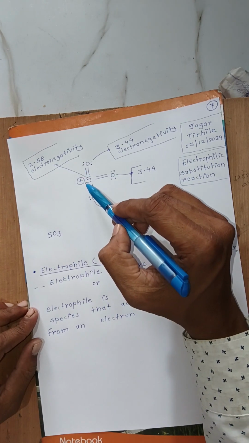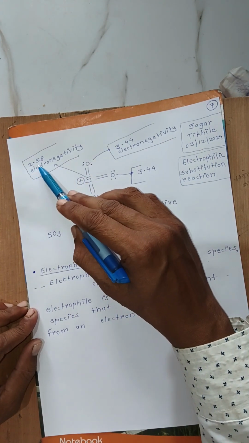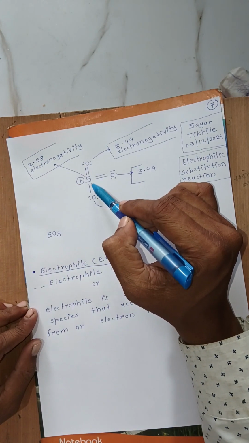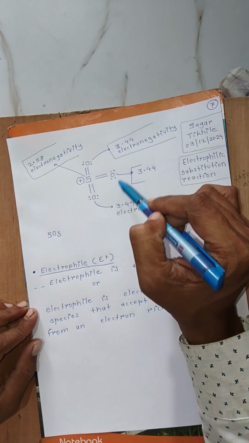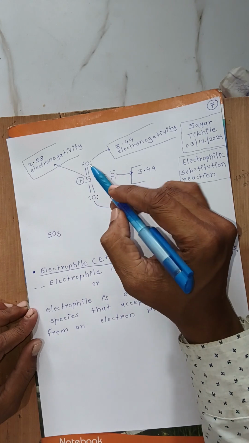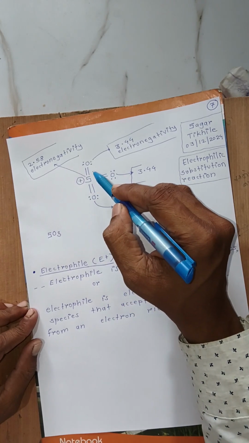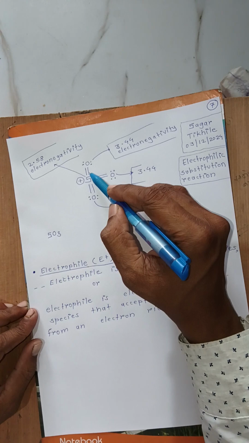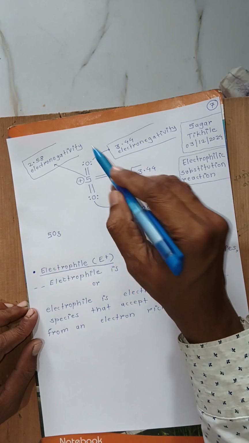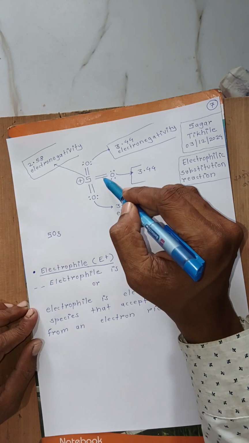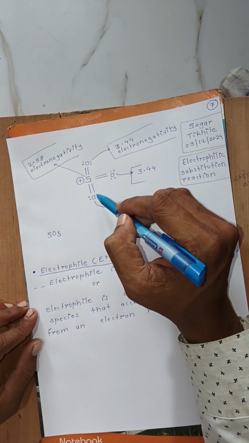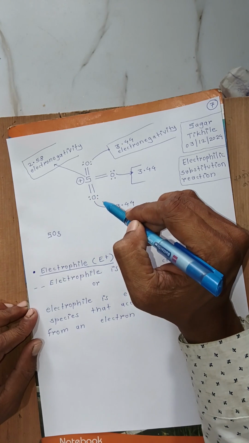The electronegativity of sulfur is almost 2.58, so in this case the bonding electron pairs are attracted toward the oxygen atoms.